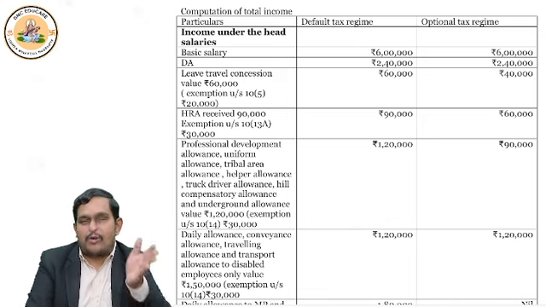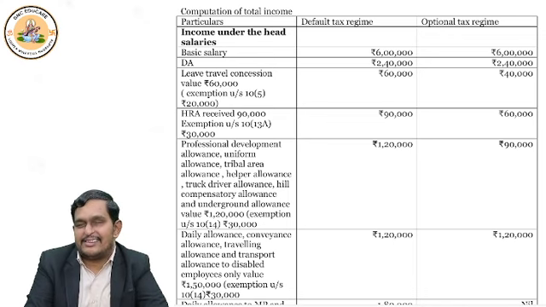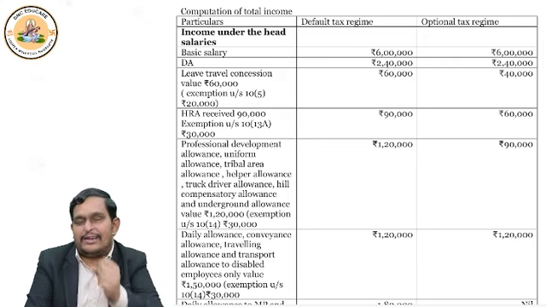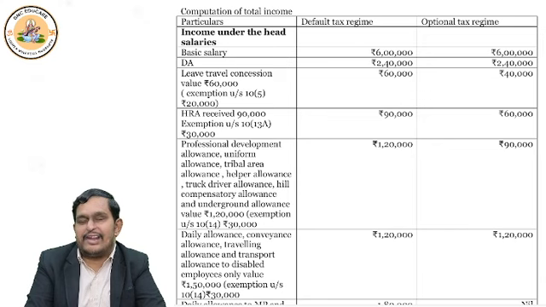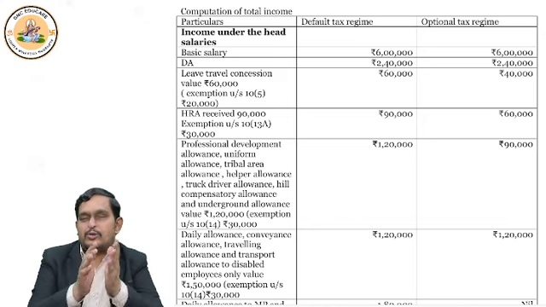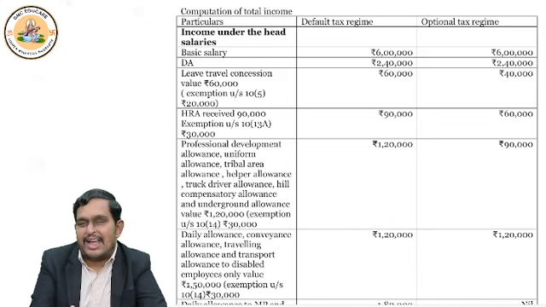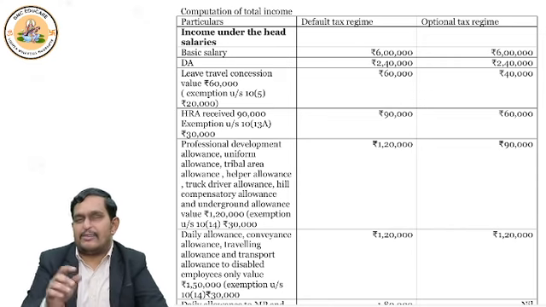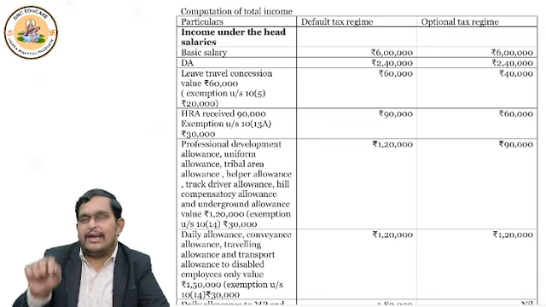Here, whatever is common in both, I'm not going to discuss, because whenever the respective chapter or topic comes, we'll anyhow understand. Whatever is the difference in treatment, that I try to highlight here. Let's see. So we are going to compute the total income in this problem. First type of income is salary. Now, there are two regimes I said, default tax regime and optional tax regime. So both columns I have put for you. Now let's see the comparison.